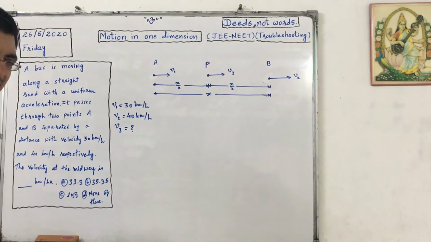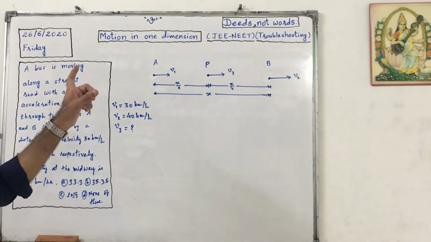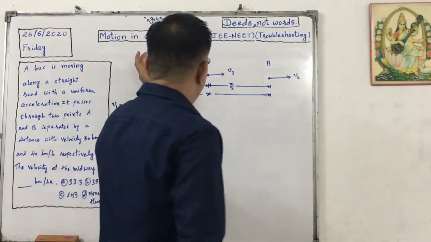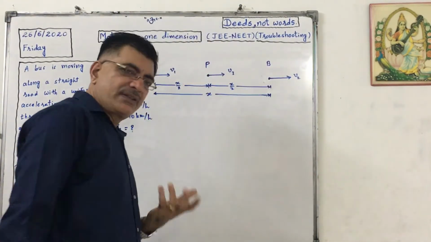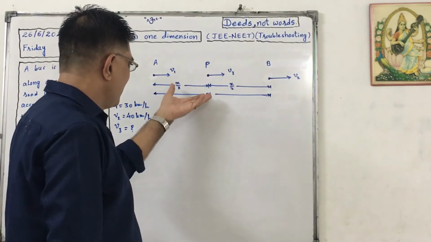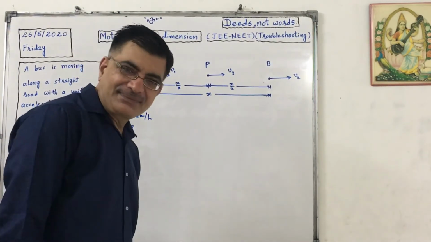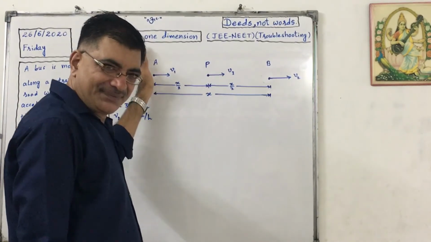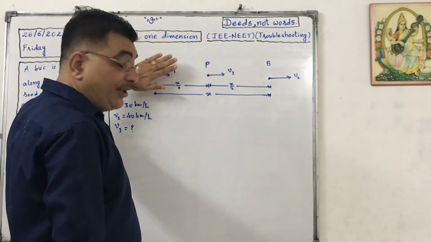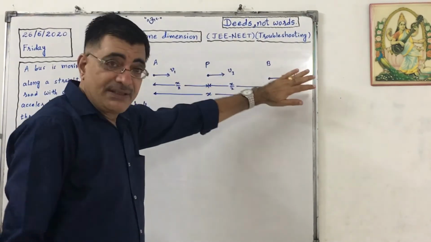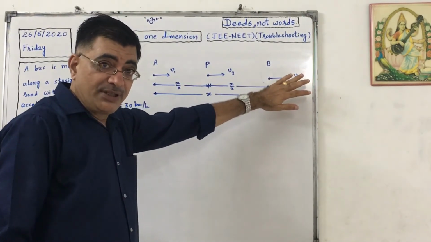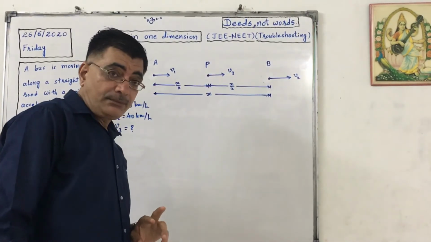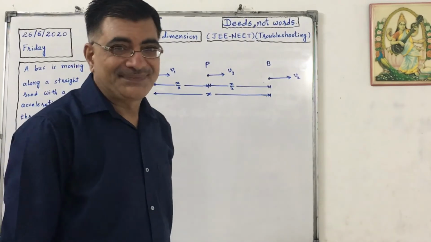Understood the data? And this is the figure for the data. 2 points A and B separated with some distance. I have considered that distance as x. And the midpoint is at a distance x by 2 from A. Velocity is given at A, velocity at B is also given, and velocity at midpoint, that is point P, we have to find out.